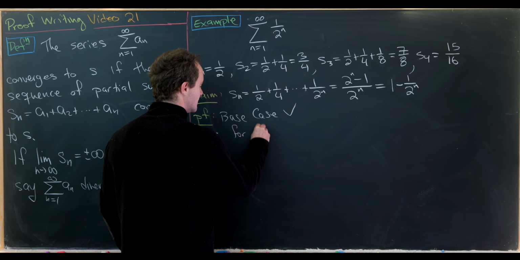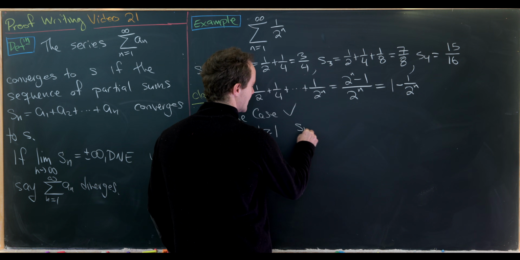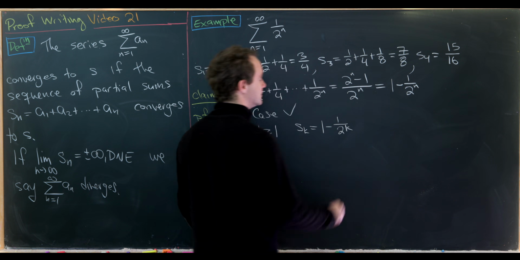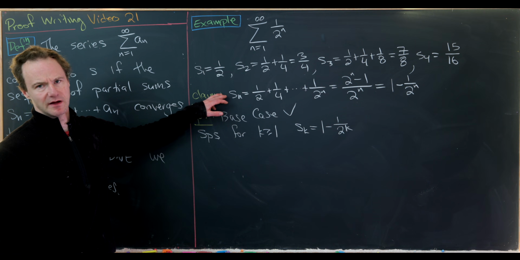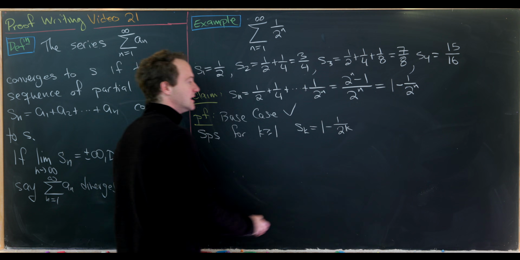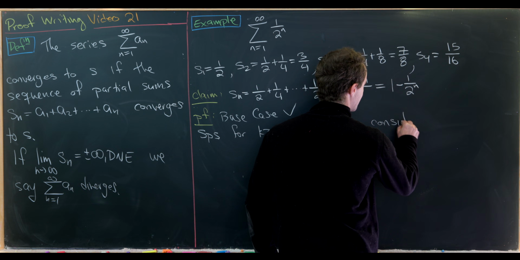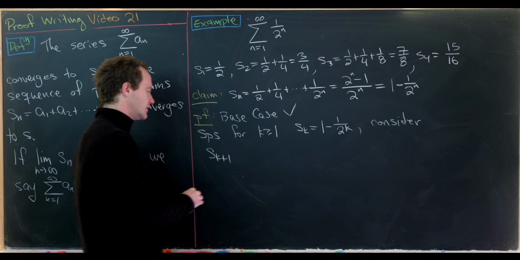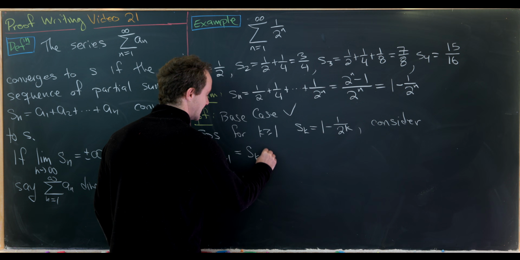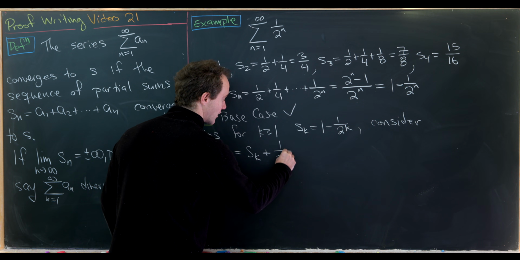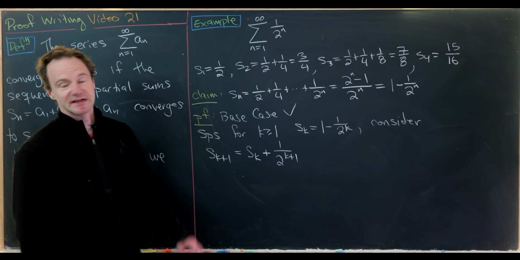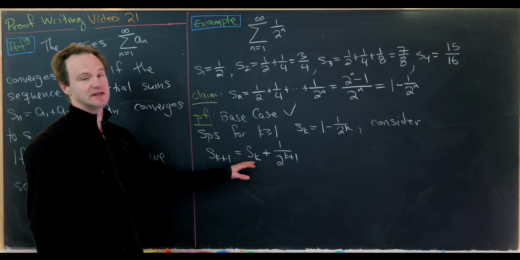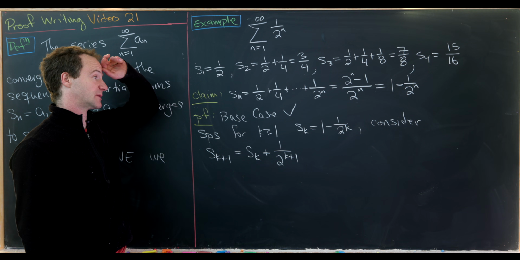So let's suppose for k bigger than or equal to 1, we have S sub k is equal to 1 minus 1 over 2 to the k, as we calculated up here and surmised. Okay, now next, let's consider the next partial sum, which is S sub k plus 1. But notice that's exactly equal to S sub k plus 1 over 2 to the k plus 1. And that's because in general, a sub k plus 1 is all that you need to add to the kth partial sum to get to the k plus first partial sum.